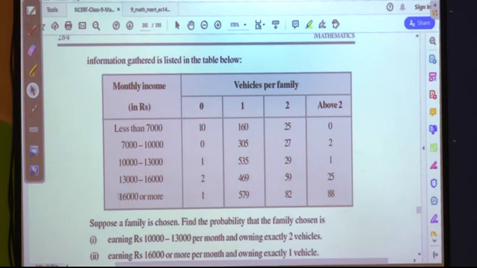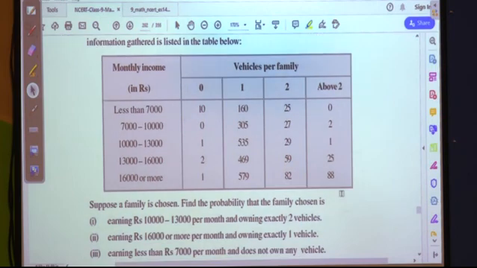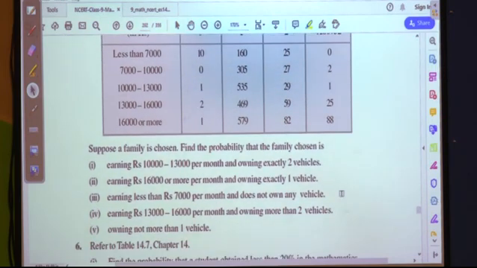And the last slab that is given in this data is 16,000 or more: 0 vehicles, 1 family; 1 vehicle, 579 families; 2 vehicles, 82 families; above 2 vehicles, 88 families. So this is the data that is given according to the income slab and the number of vehicles. The total number of families is 2400. Further they are explaining to us, suppose a family is chosen, find the probability that the family chosen is: